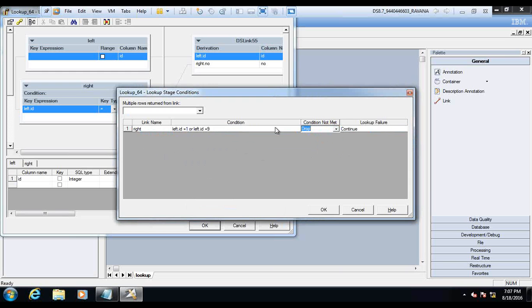When you keep this as a drop, then on lookup failure, let's keep this also as a drop itself. Whenever there is a particular match, then only it should go. Otherwise, the other records can be dropped. Now let's run it.